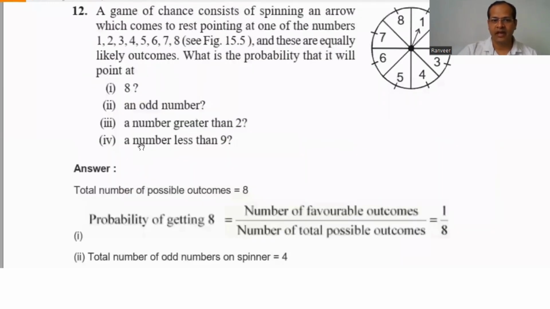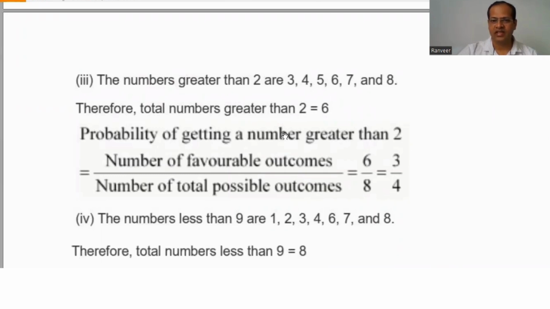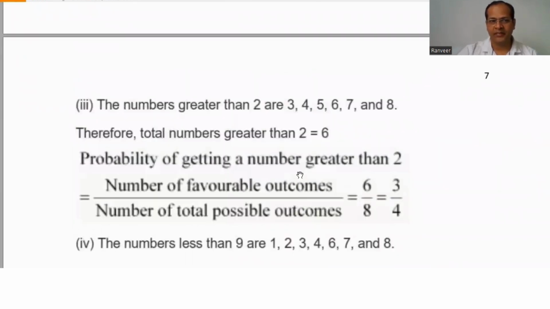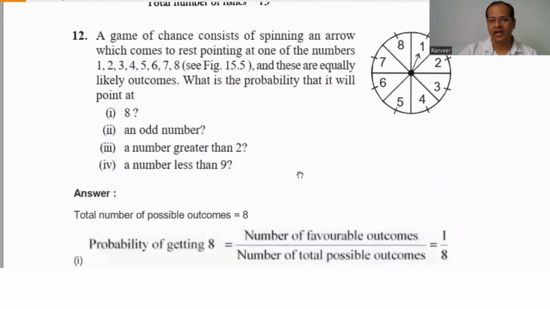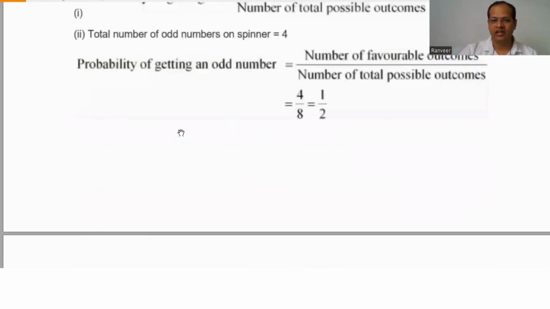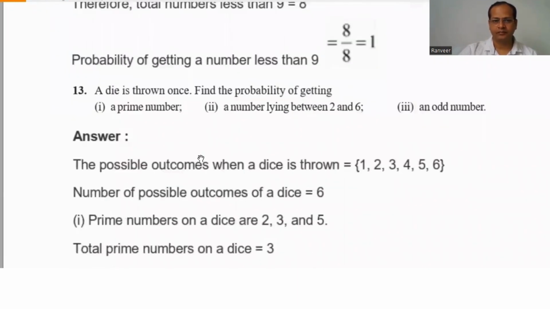Third is a number greater than 2. Numbers greater than 2 are 3, 4, 5, 6, 7, 8, so the total is 6, and 6 by 8 is the probability. And the fourth is a number less than 9. All 8 numbers, 1, 2, 3, 4, 5, 6, 7, 8, are less than 9. So in this case, the probability is 1. In this way, you can solve this type of problem.